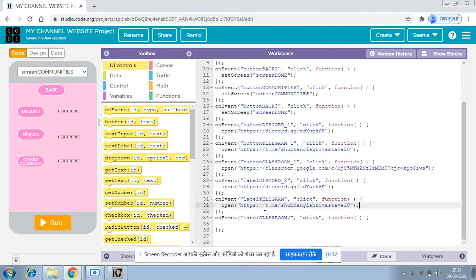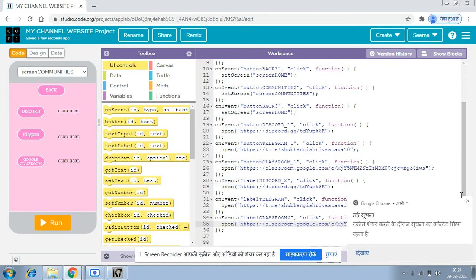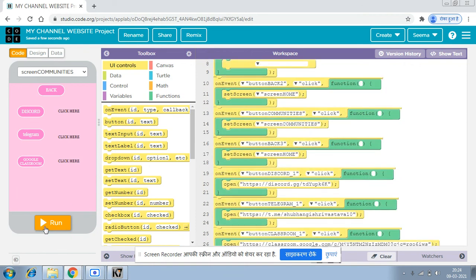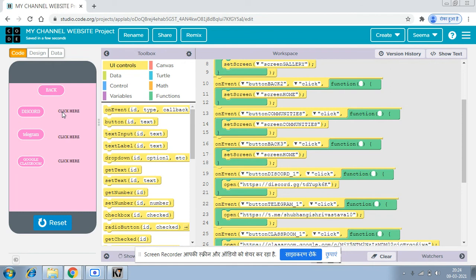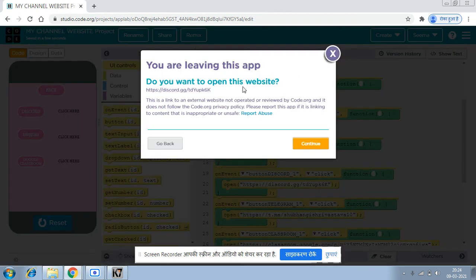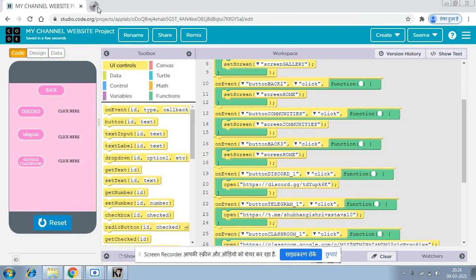So my label Telegram, and now when it will be clicked on the classroom, it should open by this one. So from two ways we can just open it, the code. Okay, and the code will work, not to worry. Now let's run it and see. Yeah, it will take some time. Yeah, it will just open it.